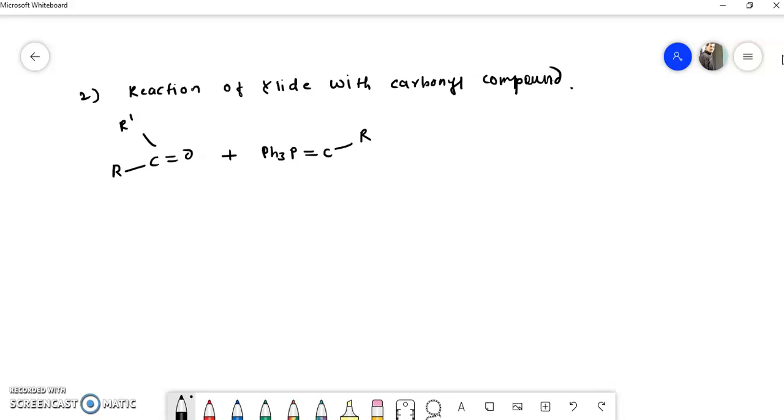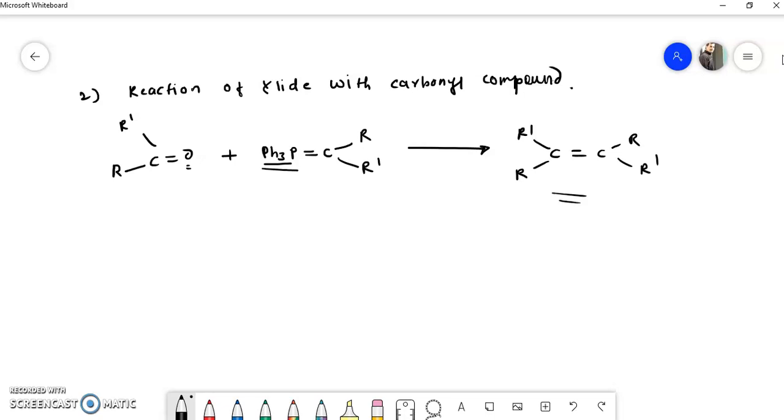Okay, so this was the halide which was formed in the first step. There is a formation of, say, you just have to remove this triphenyl phosphine with oxygen. Okay, now how this mechanism works, that we have to see. So there is a formation of this alkene, R, C double bond C, R and R dash. But how this forms, that I have to explain.